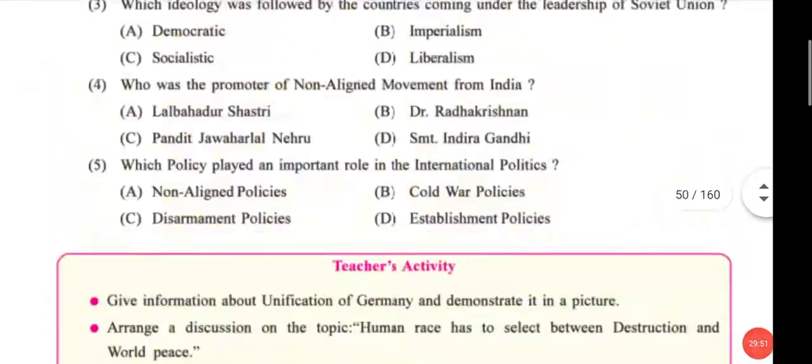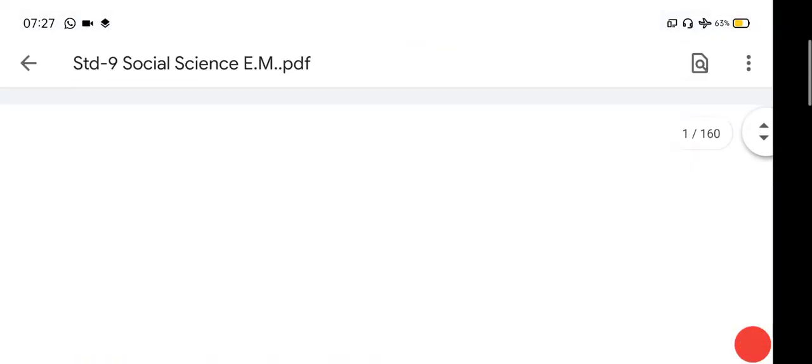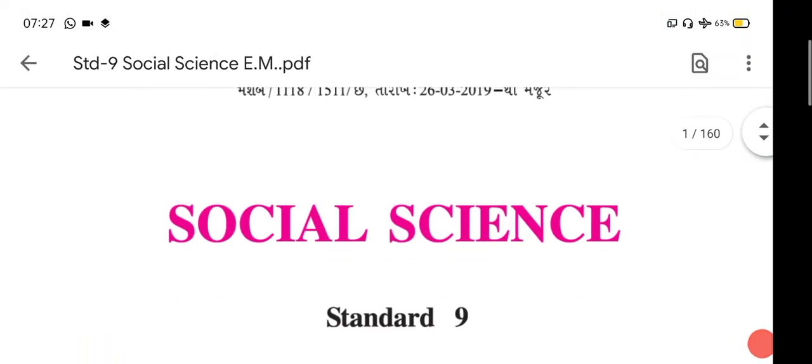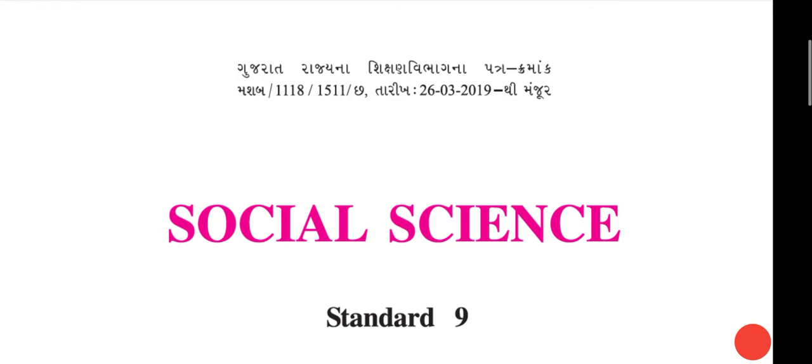And please, if you don't have your map book, then purchase it and complete your map, because the map is important for the exam. Map has cash marks. It is very easy. Okay, goodbye everyone.